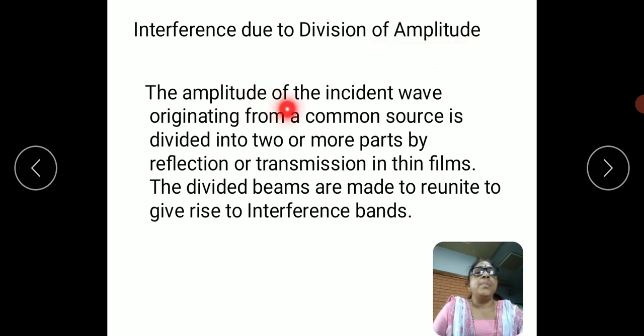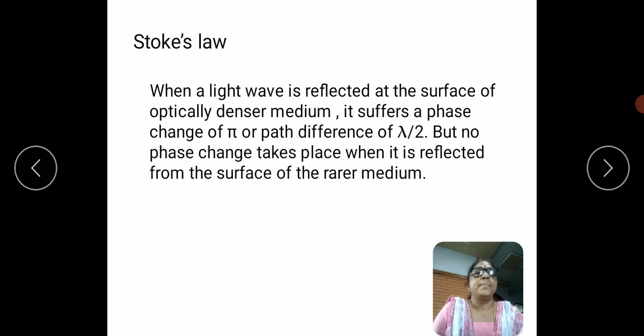As the amplitude of the incident wave originating from a common source is divided into two or more parts by reflection or transmission in thin films, the divided beams are made to superimpose to give rise to interference bands. In this way, the division of amplitude produces an interference pattern.